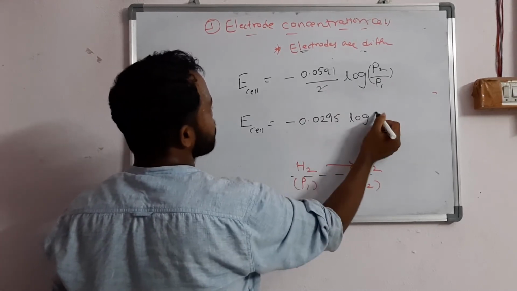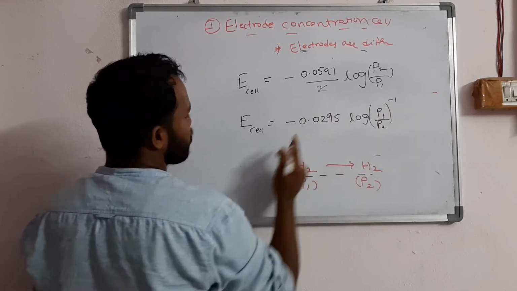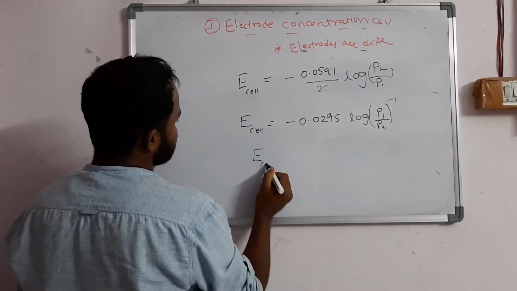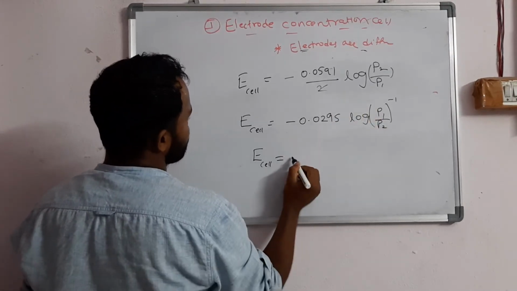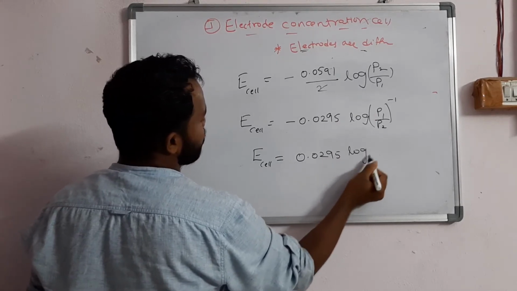If I write the reverse, P1 by P2, the power minus 1 comes to this side, minus into minus gives plus: E cell is equal to plus 0.0295 log of P1 by P2.